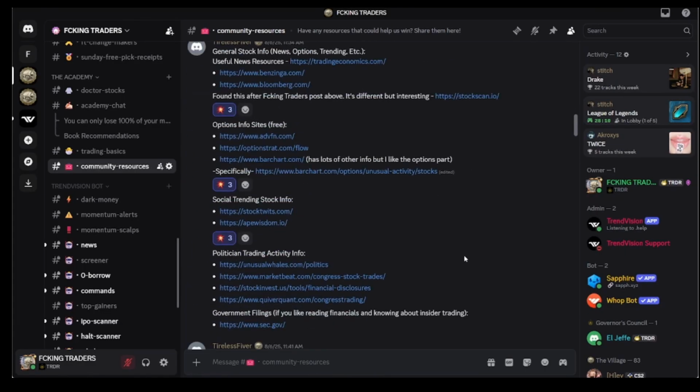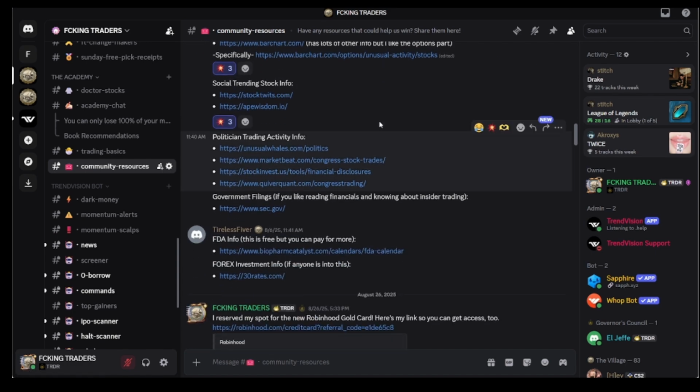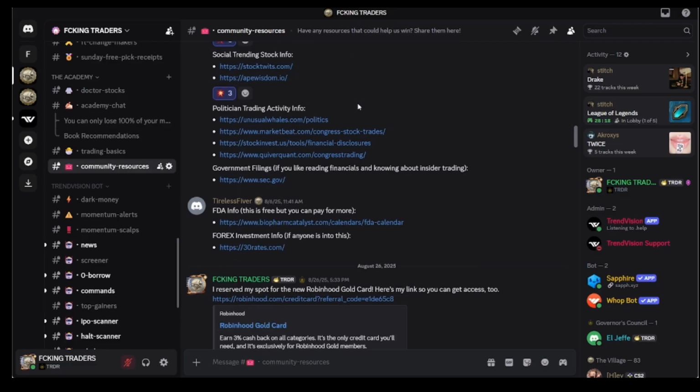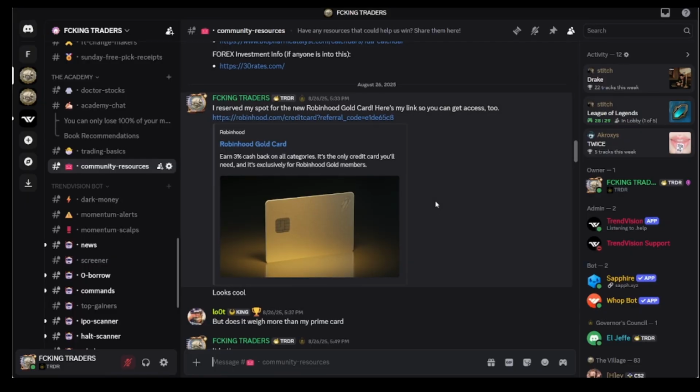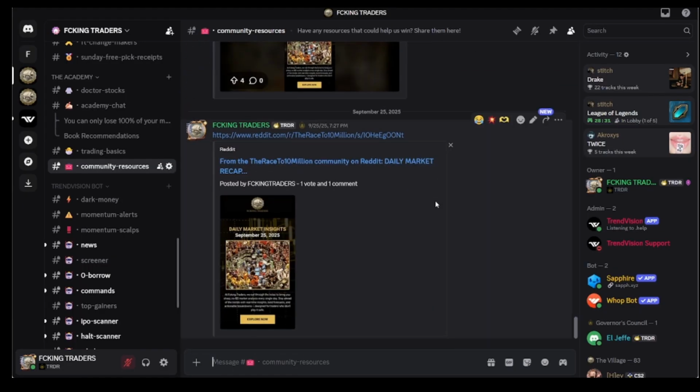Robinhood Gold, Tireless hopped in here and posted a bunch of really, really good sites for different information, different news, social trending stock info, political stuff. So just any resources that we're all using that help us make informed decisions, you can post those here and share those with the group if you have something valuable that you don't see already listed here.